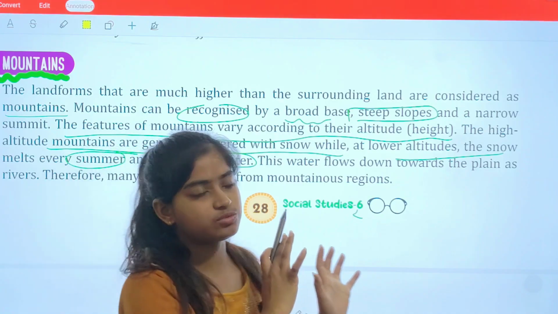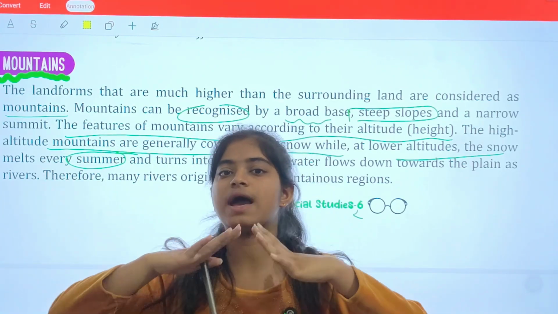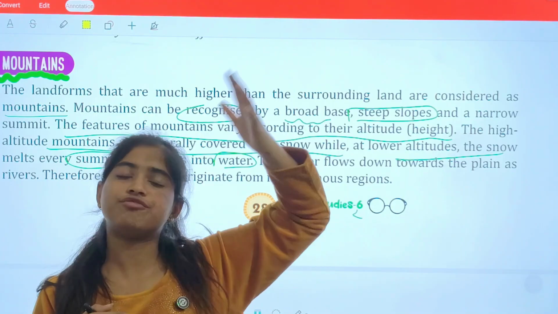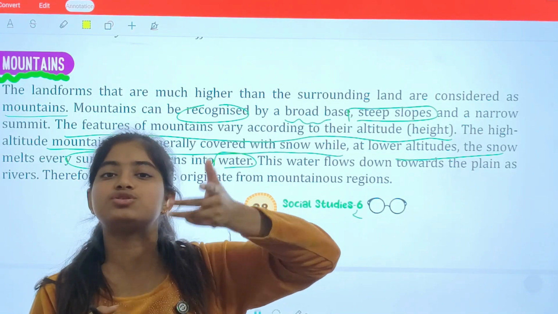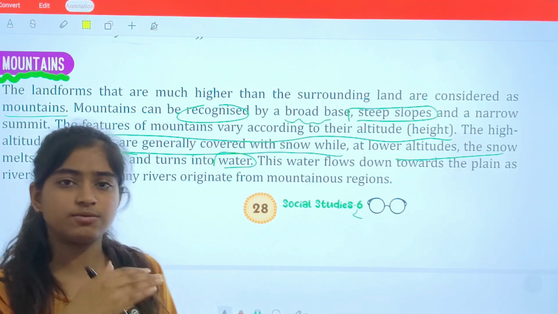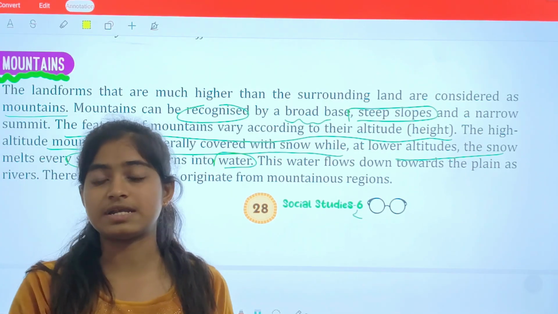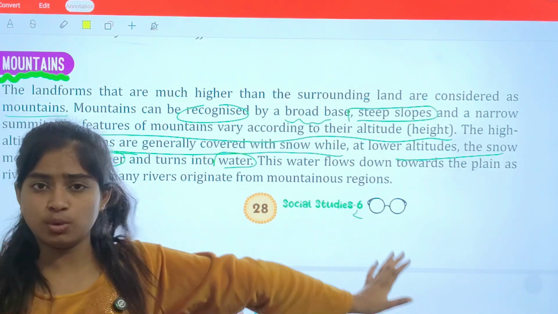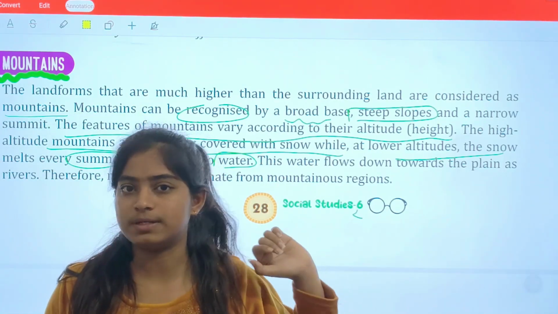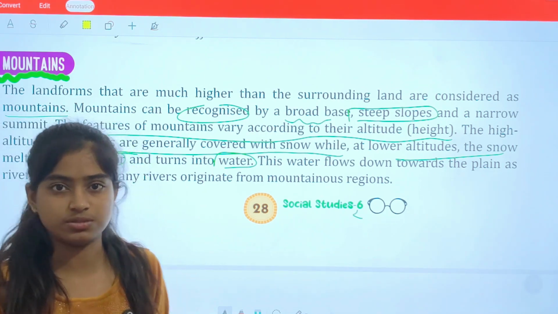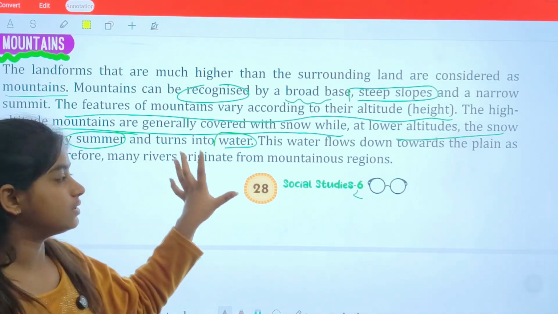If mountains are very high, it is not possible to melt the snow at the top, because as we go upward from the baseline of the earth, the temperature changes. But on low altitude mountains the snow is easy to melt in the summer season, and then it turns into water.